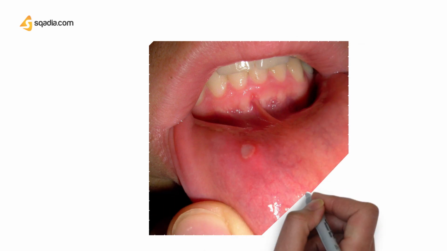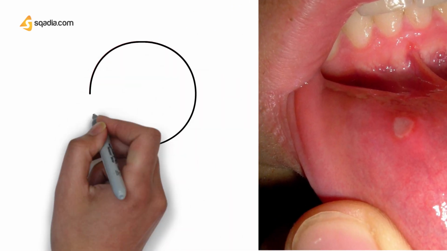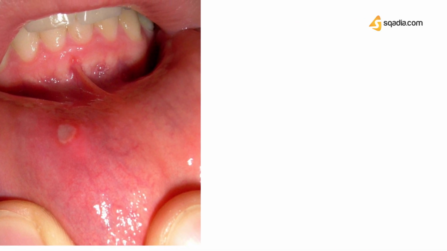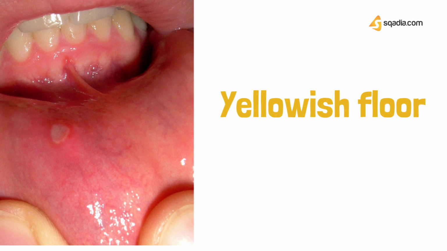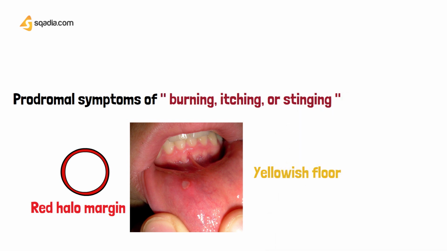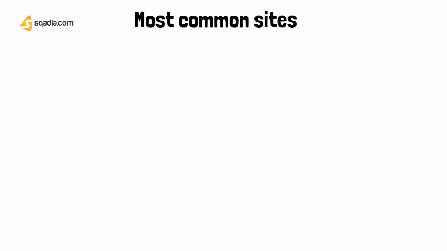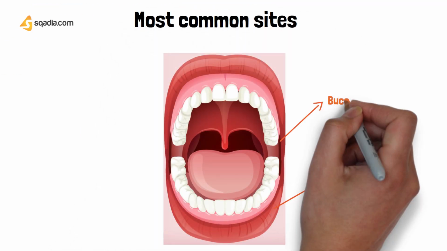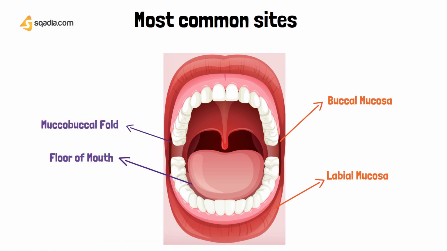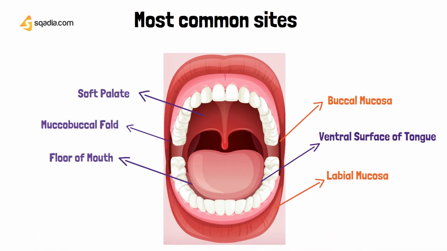And clinically, when we look at the lesion, it is surrounded by a red margin. We call it a red halo margin. And there is a yellowish floor. Clinically, days before this lesion appears, there's going to be burning, itching, and stinging. And there's going to be no scarring, which is going to differentiate it from the other types. The most common locations that we see are the labial mucosa and the buccal mucosa. Some less common sites are the mucobuccal fold, the floor of the mouth, the ventral surface of the tongue or the undersurface of the tongue, and the soft palate.